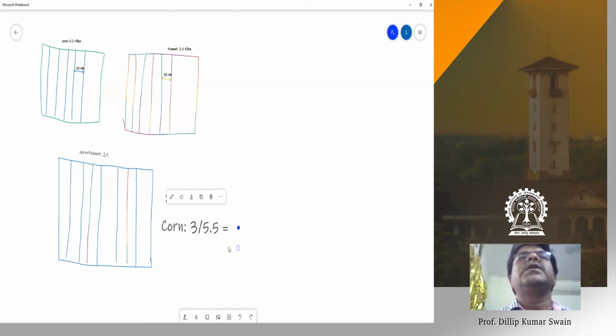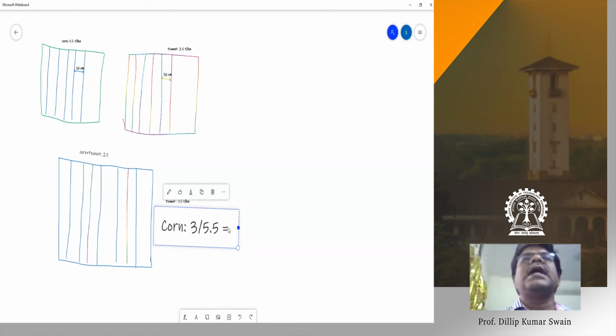For the corn, the area needed in sole cropping to produce the same yield as intercropping, because you need 3 ton per hectare. For sole cropping, you need 5.5 ton per hectare in 1 hectare. So for 3 ton, how much area do you need under sole cropping? 3 by 5.5, isn't it? 0.545, so I can say 0.55.